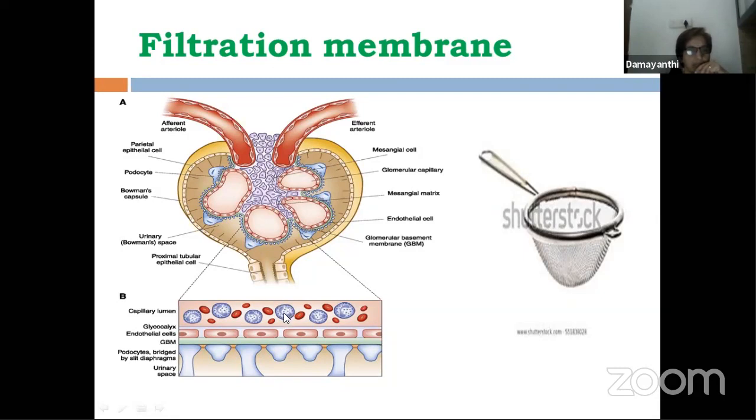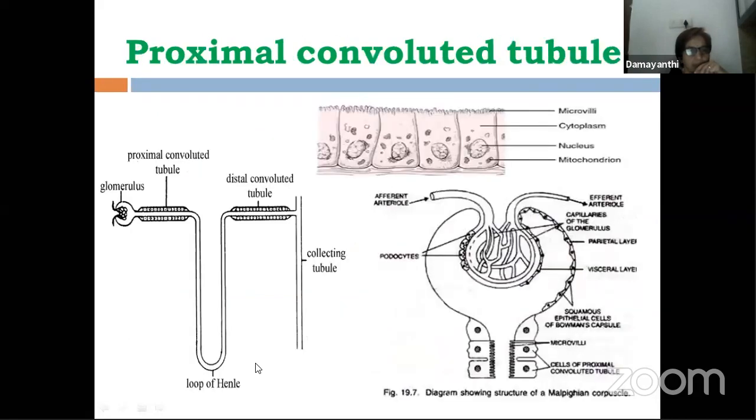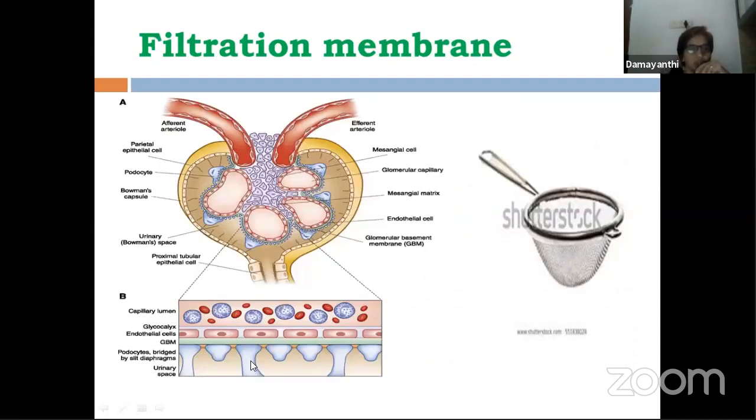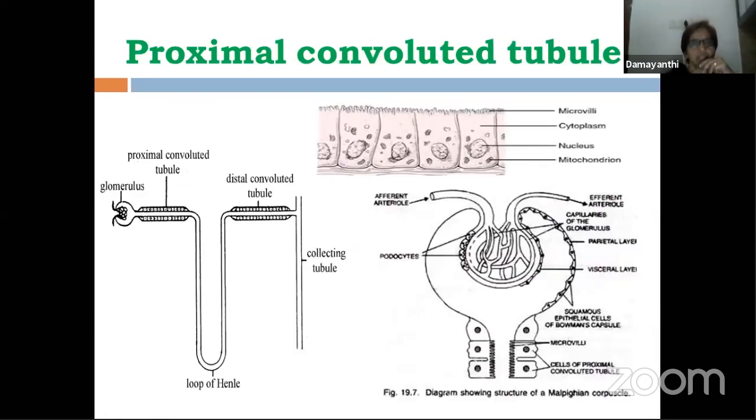Whatever blood is coming gets filtered, passes through this basement membrane, and through these spaces enters into this region. So this is how filtration of blood takes place. The filtration membrane has three layers.